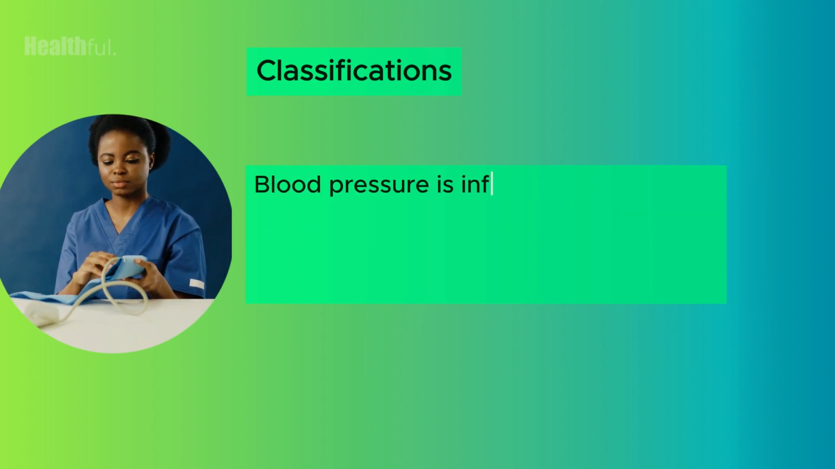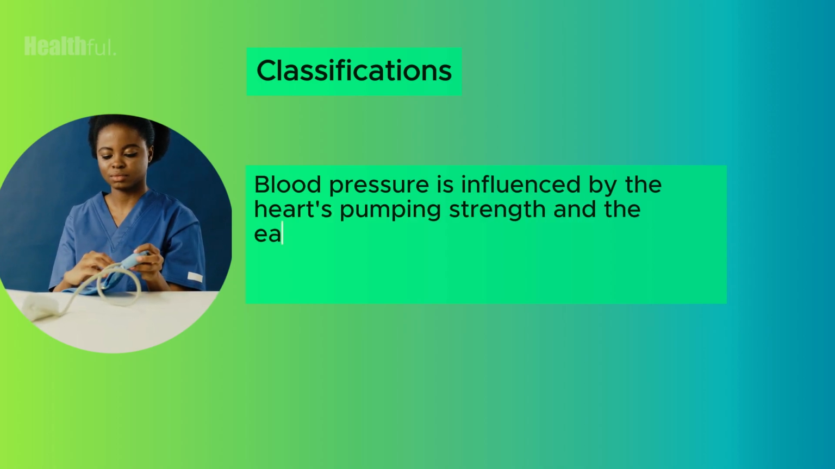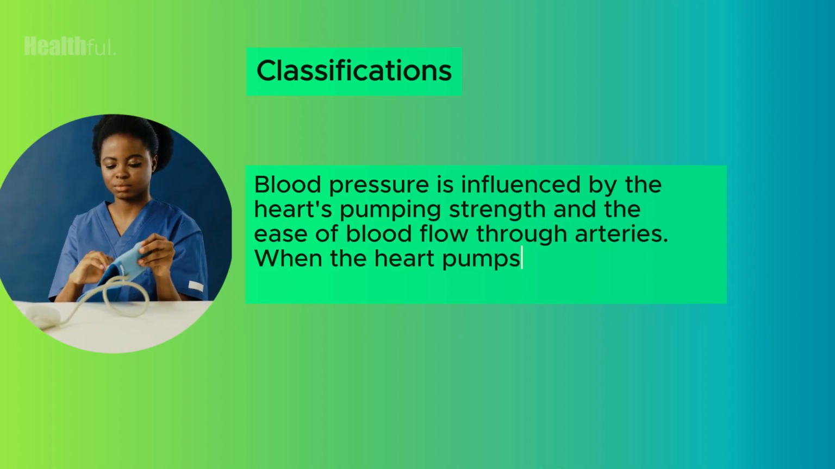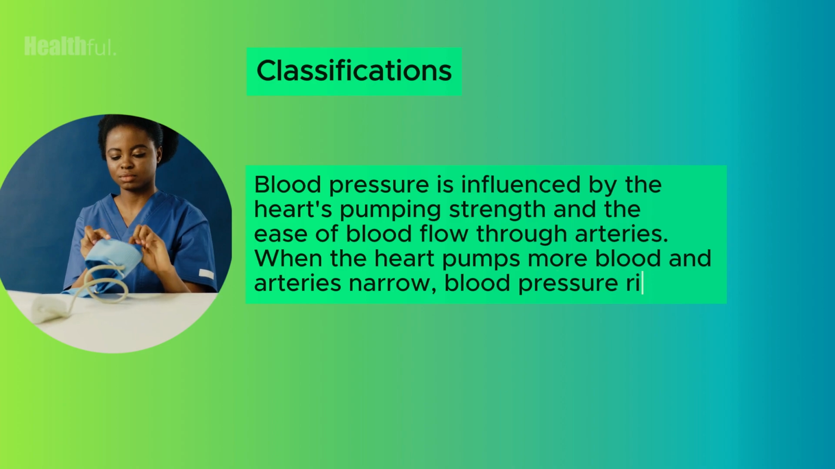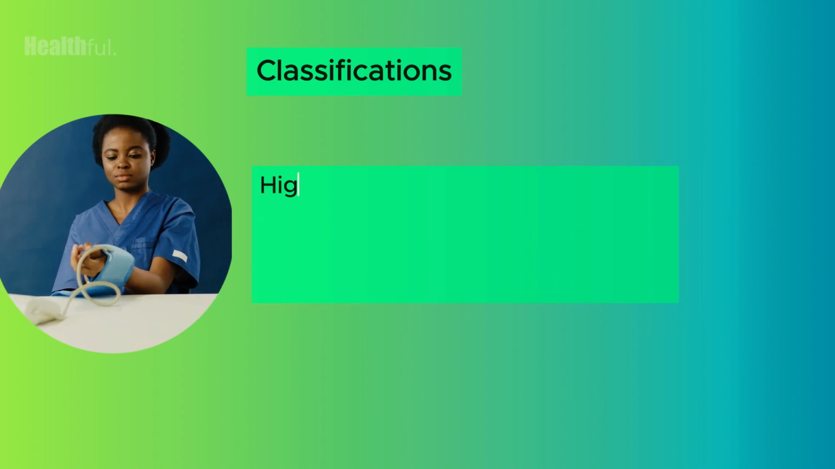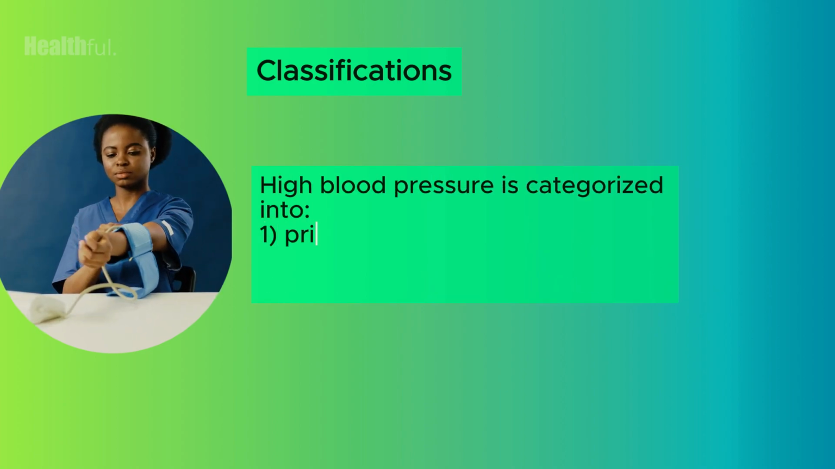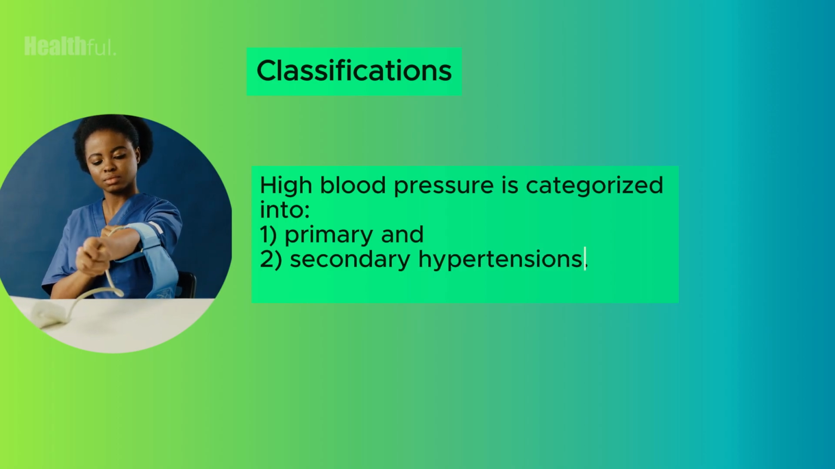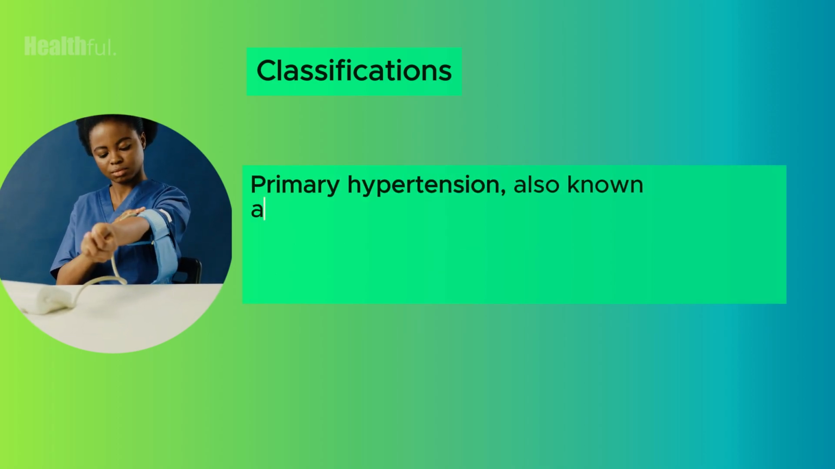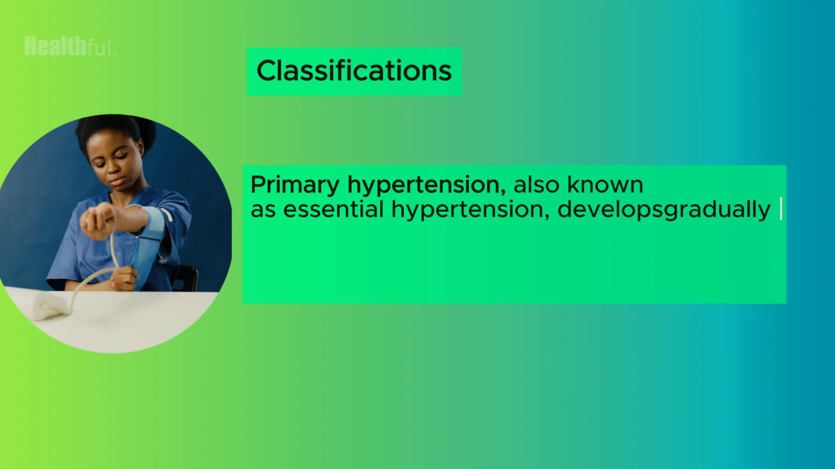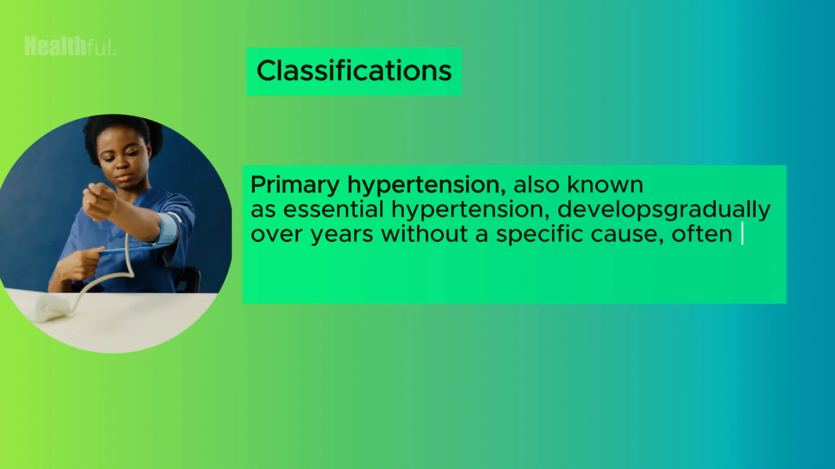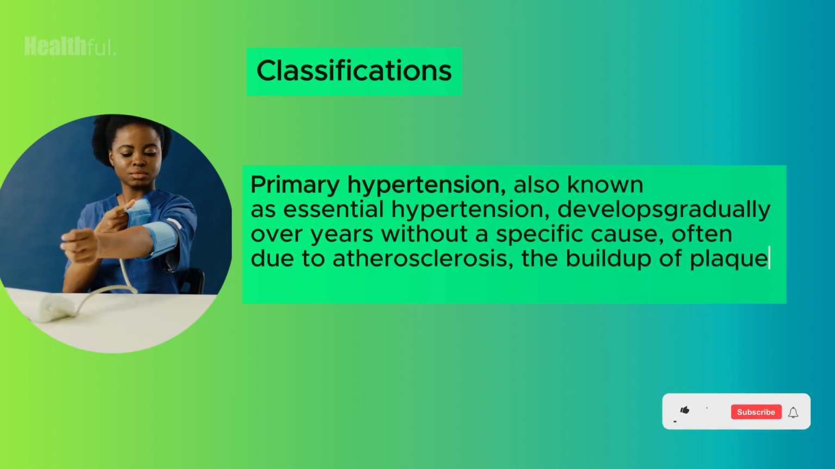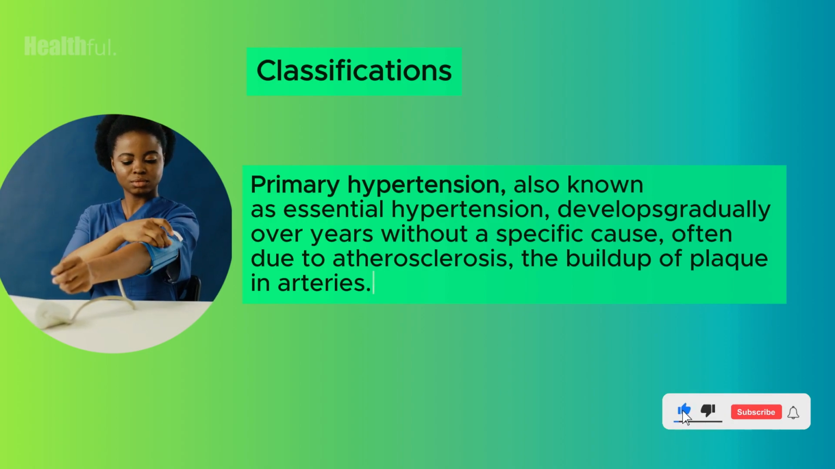Blood pressure is influenced by the heart's pumping strength and the ease of blood flow through arteries. When the heart pumps more blood and arteries narrow, blood pressure rises. High blood pressure is categorized into primary and secondary hypertension. Primary hypertension, also known as essential hypertension, develops gradually over years without a specific cause, often due to atherosclerosis, the buildup of plaque in arteries.